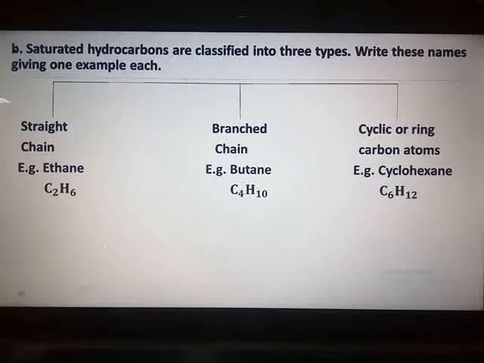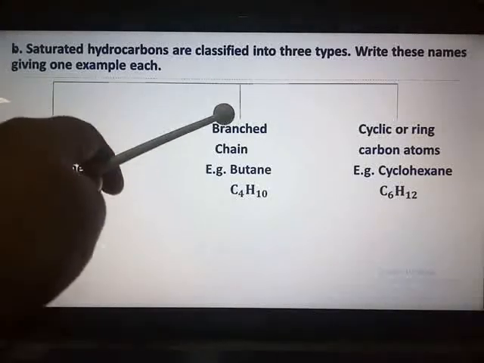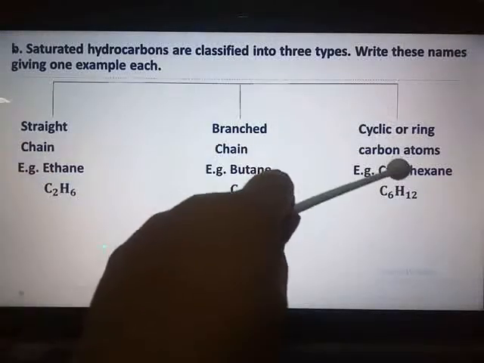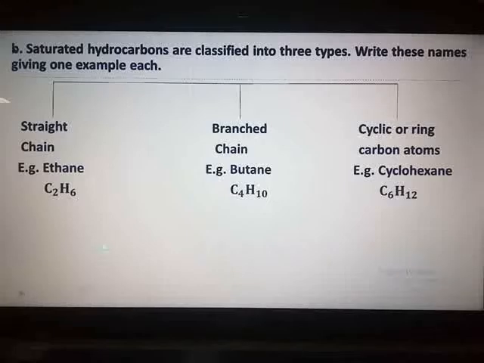Here I have taken the example for straight chain as ethane, branched chain butane and cyclic or ring carbon atom cyclohexane. You have to draw the structural formula also. Here I have only given the molecular formula to you. You have to draw the structural formula also, then only you will be able to show how it is a straight chain, how it is a branched chain. You have to draw the structural formula below it.